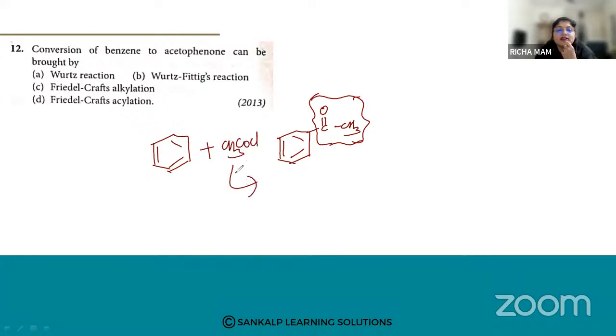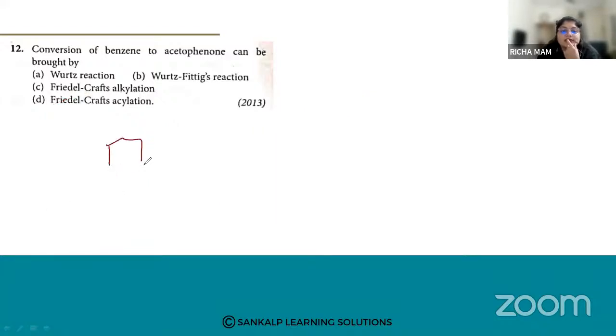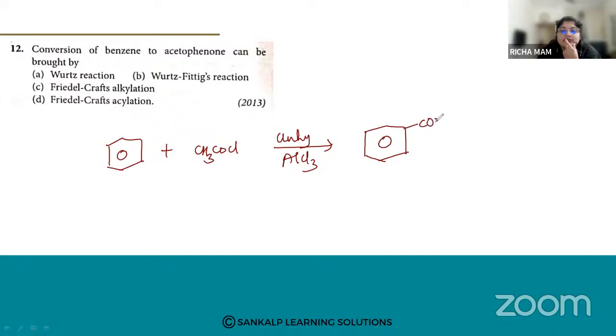If we do Friedel-Crafts acylation with AlCl3, then we can get this compound. Is it clear? So benzene, if we react it with CH3COCl in the presence of anhydrous AlCl3, what am I going to get? I'm going to get the acetyl group COCH3. Okay, so this is acetophenone.